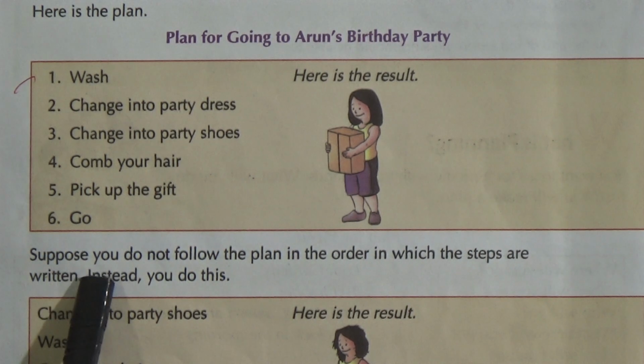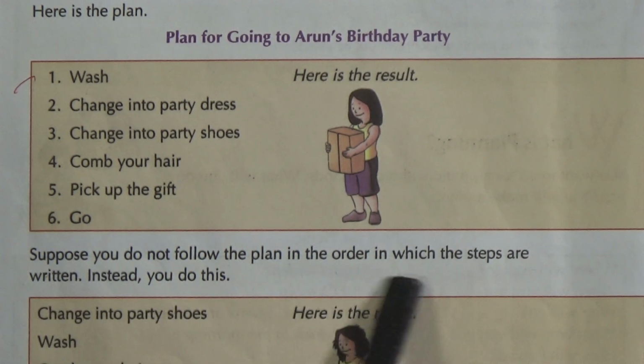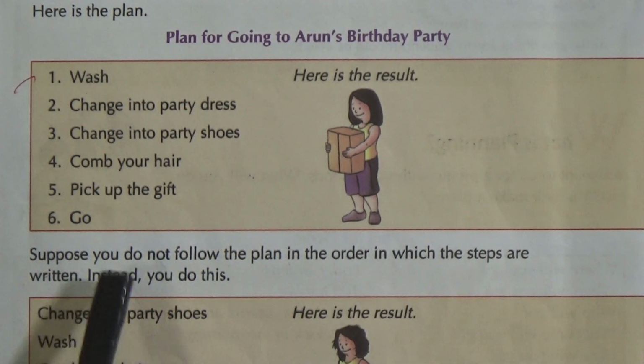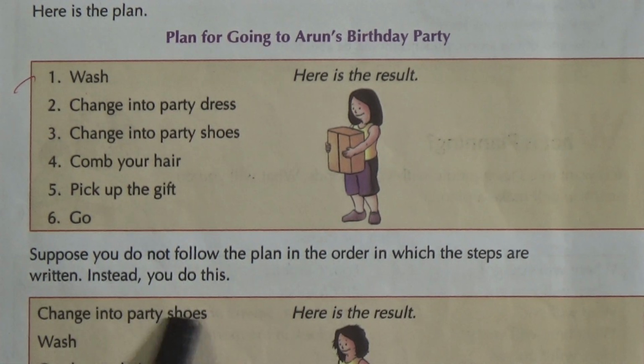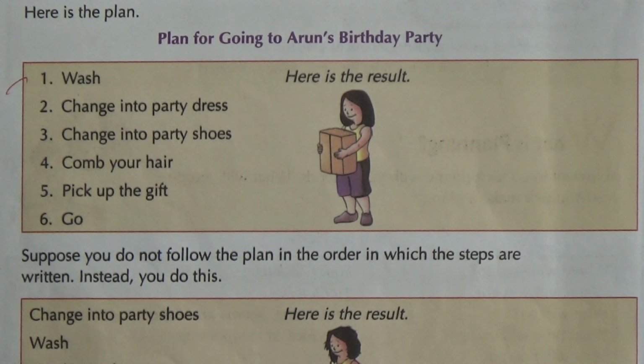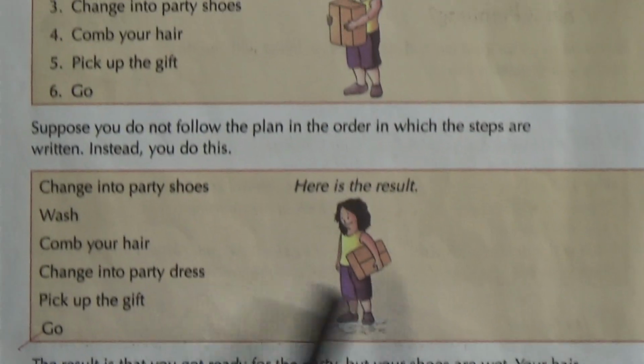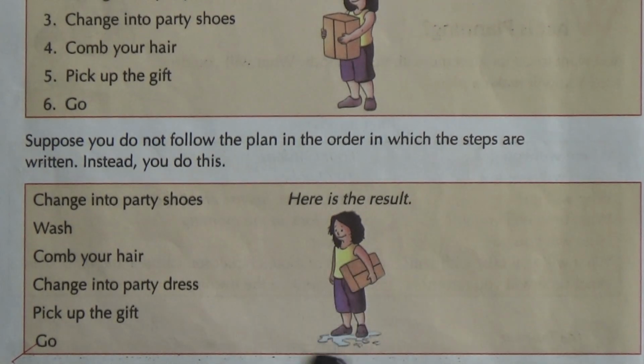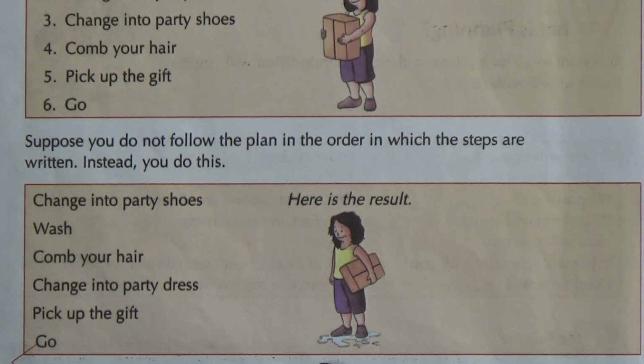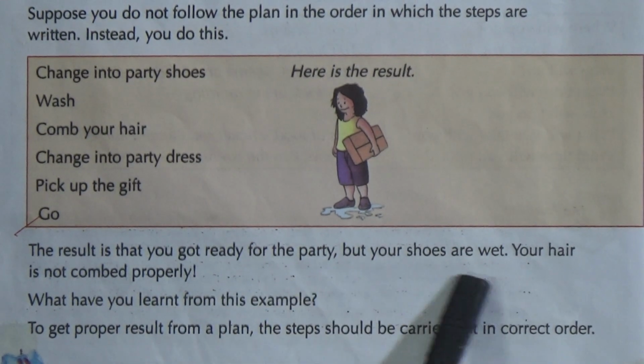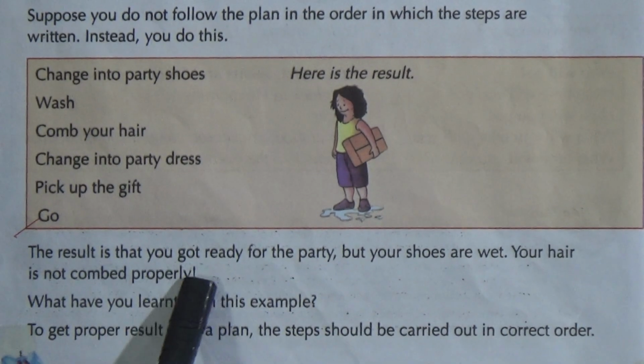Suppose you do not follow the plan in the order in which the steps are written. Instead, you do this. Change into party shoes, wash, comb your hair, change into party dress, pick up the gift, go. Then see, the result will not be proper. So the result is that you got ready for the party but your shoes are wet, your hair is not combed properly.